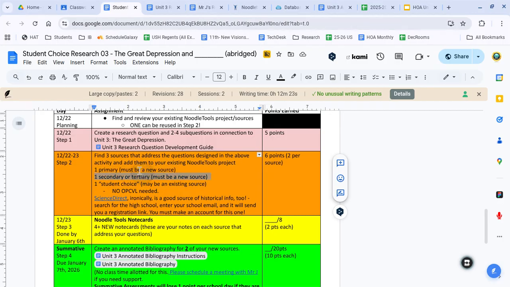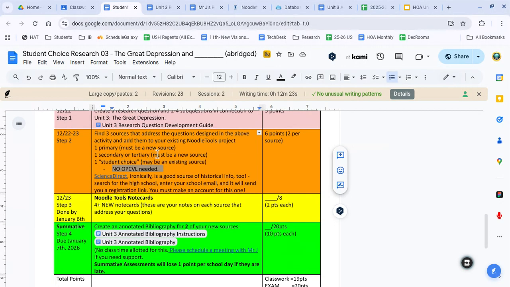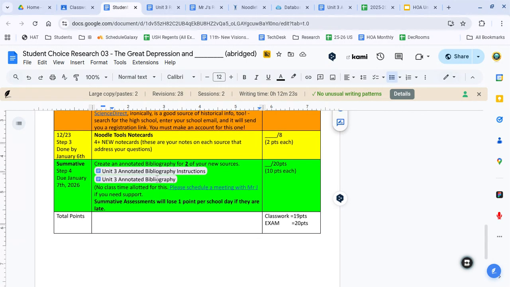You need one new primary source. You need one new secondary or tertiary source. And you need a third source. It can be an existing source. If your source does not fit your research question, do not use it. Find something useful instead of just saying, I'm going to use the last thing I found even though it's useless. That will be a waste of your time. And you do not need to OPCVL the entire source. You should always be doing this OPCVL process in your mind when you're adding the source, but you don't need to fill out a full form for it this time.